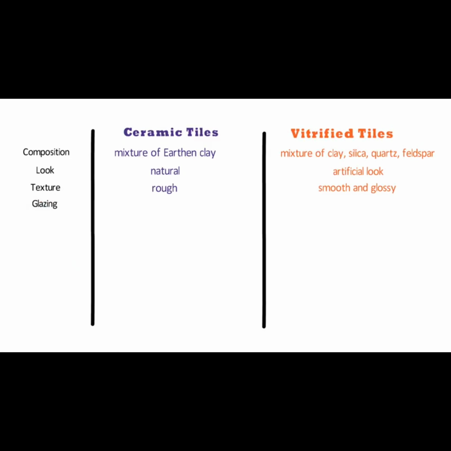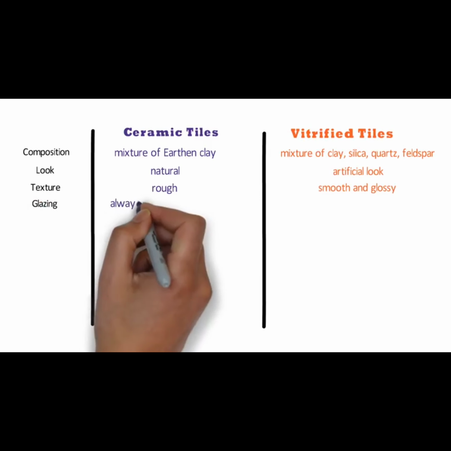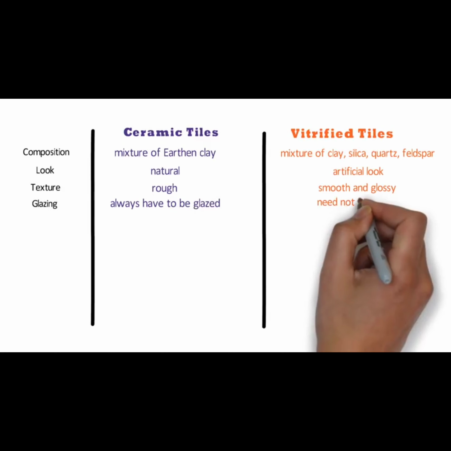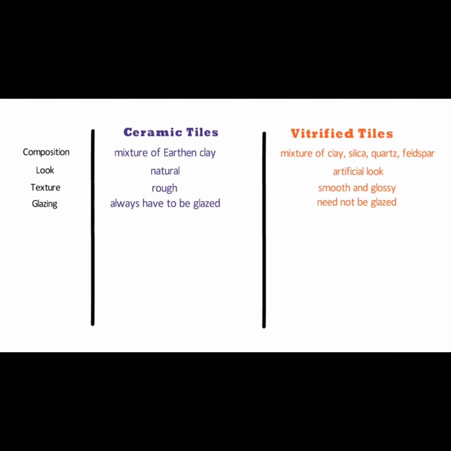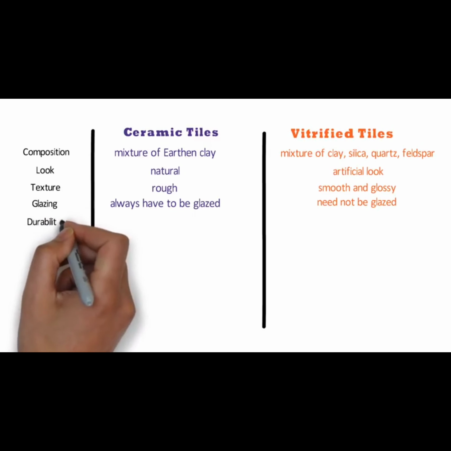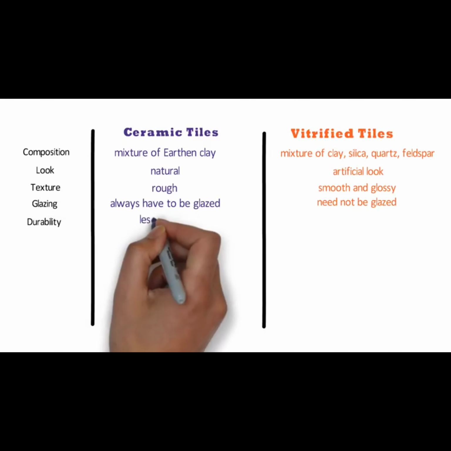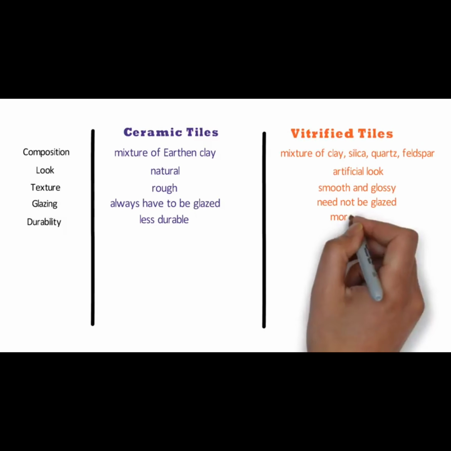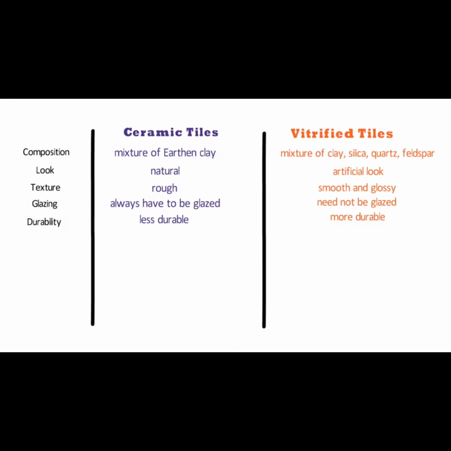Number 4 is glazing. Ceramic tiles always have to be glazed for protection. Vitrified tiles need not be glazed. The shine can be given with manual polish. Number 5 is durability. Ceramic tiles are less durable as compared to vitrified tiles. Vitrified tiles are more durable as compared to ceramic tiles due to their glass-like surface.